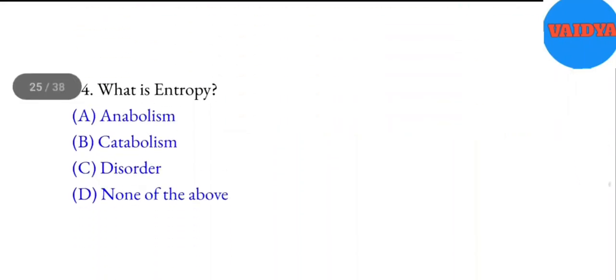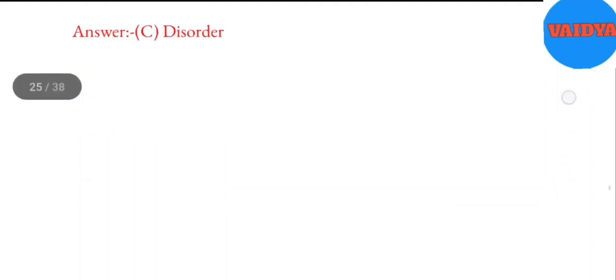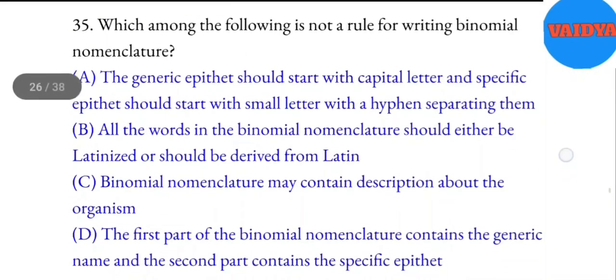34. What is entropy? A. Anabolism. B. Catabolism. C. Disorder. D. None of the above. Answer: C. Disorder. 35. Which among the following is not a rule for writing binomial nomenclature? A. The generic epithet should start with capital letter and specific epithet should start with small letter with a hyphen separating them.